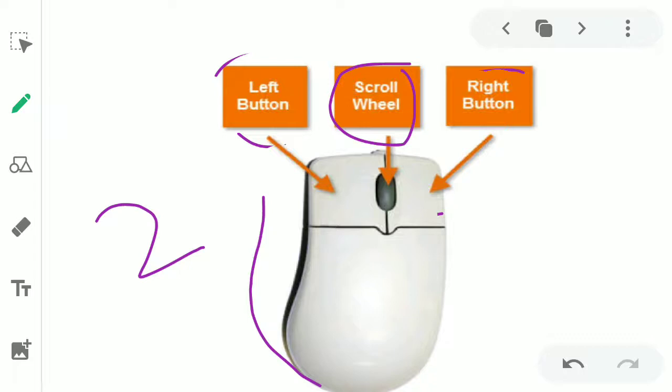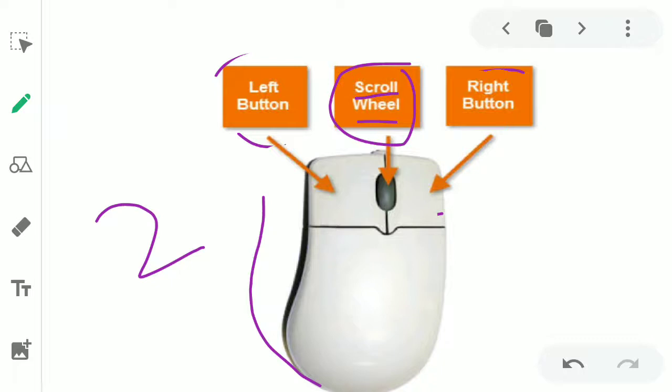Now, first, what is the meaning of scroll? Scroll means which can move around or move in a circular motion. Scroll, dear, is something we can move back and forth. We can move it up and down and we can move it in a circular motion. So scroll means which can go up and down. And wheel, we all know, means the tire.